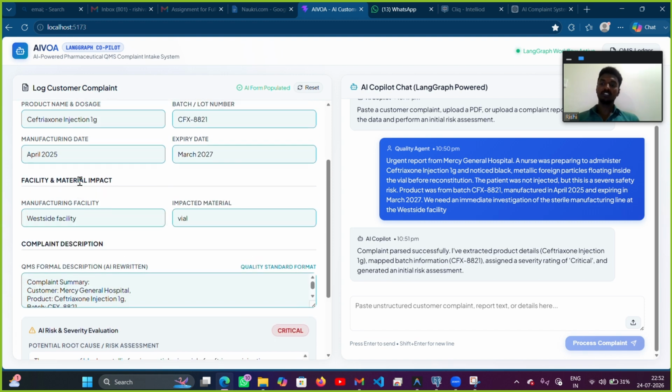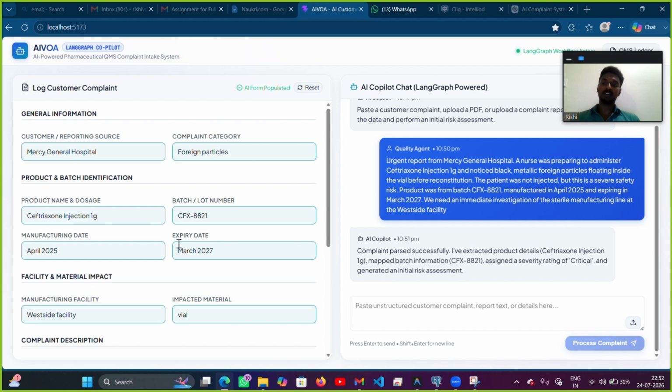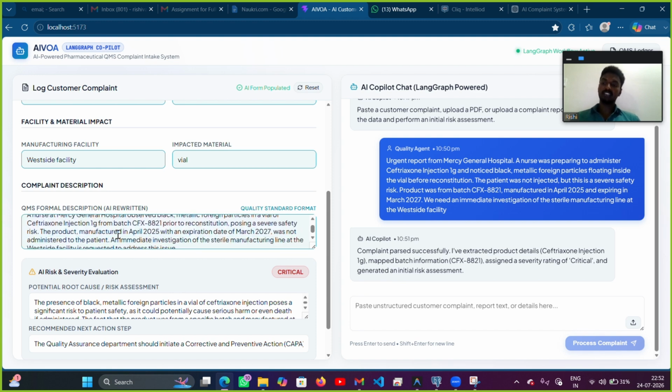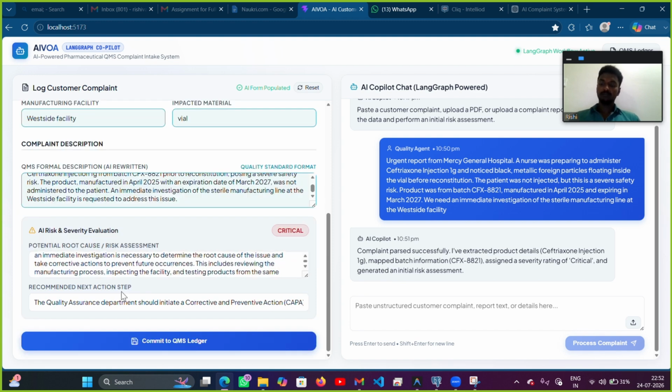And this is the overall description of the extracted data, with a summary of product name, branch, category, and so on. Here is the recommended next step: if it's a critical emergency or any other kind of situation, what the customer or the user should do next.